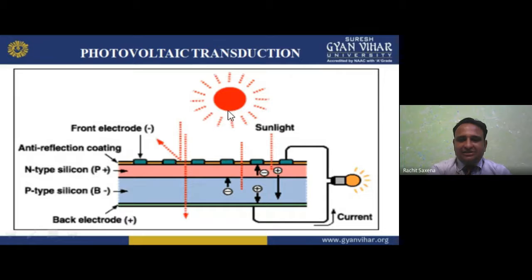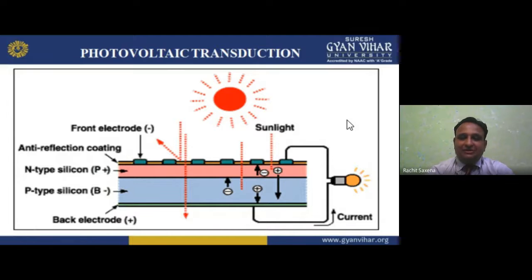Now if we apply sunlight on it, the rays having photons fall down on the surface of it. They have the energy, they generate ions, which break the depletion layer and decrease the value of the barrier. If the barrier value is decreased, the ions are moving, charges are moving with velocity, so current will flow, and it is shown here as a bulb glowing. So that is the photovoltaic transducer.